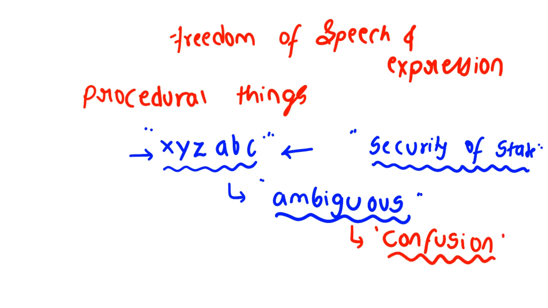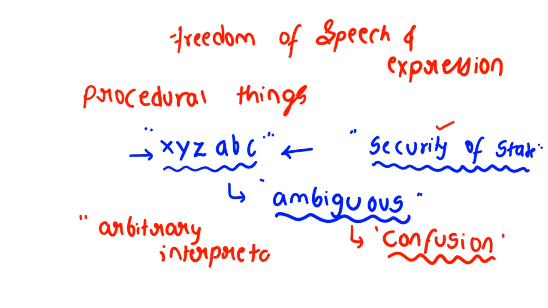Because the real meaning of security of state, the real meaning of friendly relations, or the real meaning of integrity of the state is not explained in this article, where it is providing arbitrary interpretation. It has provided a lot of scope of arbitrary interpretation to the central government, and it can simply come by using security of state, friendly relations, public order, so and so. So Twitter is emphasizing the same part to the High Court here, clear?